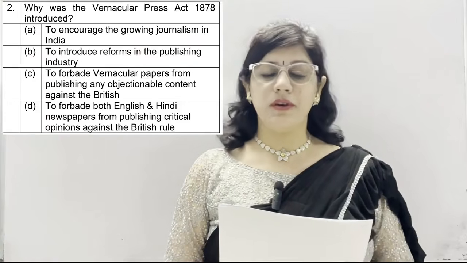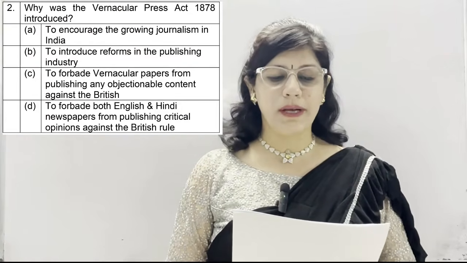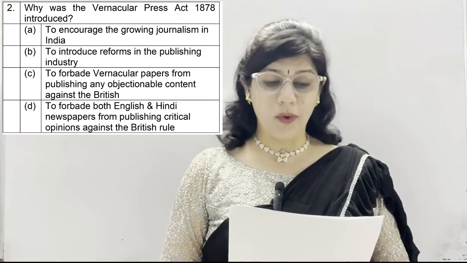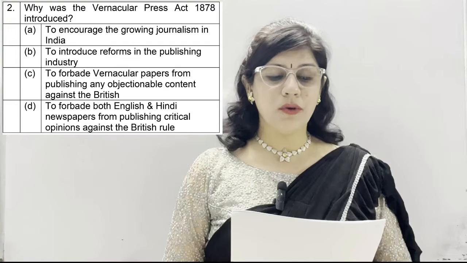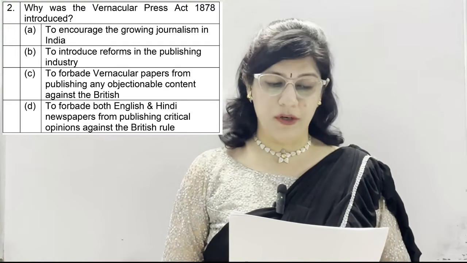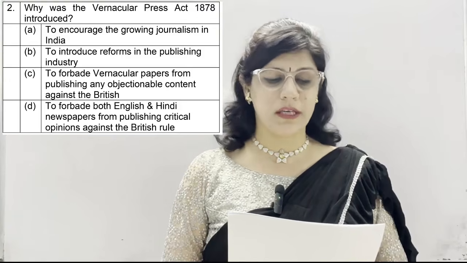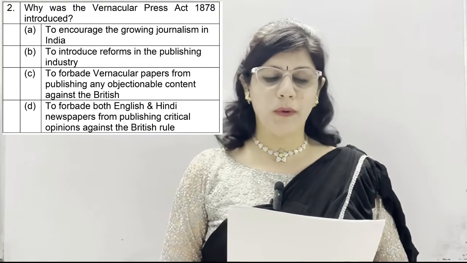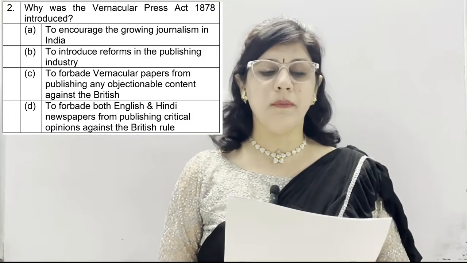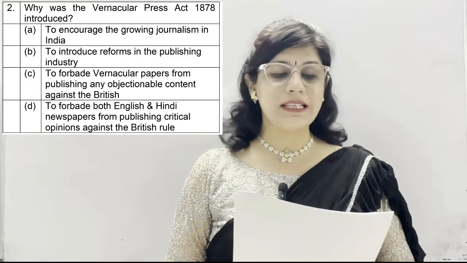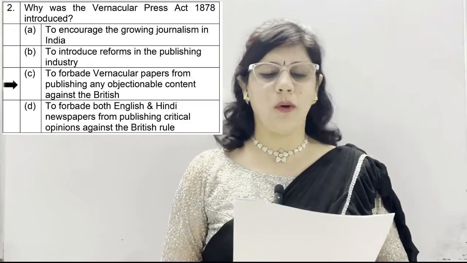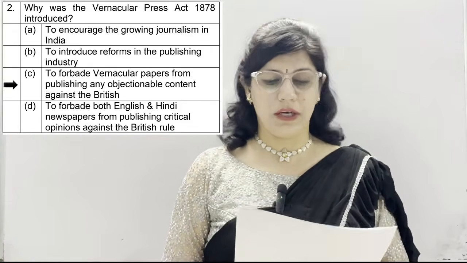Question number 2. Why was the Vernacular Press Act 1878 introduced? Option A, to encourage the growing journalism in India. B, to introduce reforms in the publishing industry. C, to forbid vernacular papers from publishing any objectionable content against the British. D, to forbid both English and Hindi newspapers from publishing critical opinions against the British rule. The correct option is option number C, to forbid vernacular papers from publishing any objectionable content against the British.